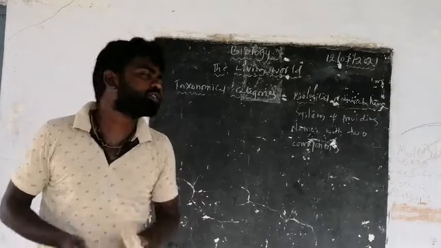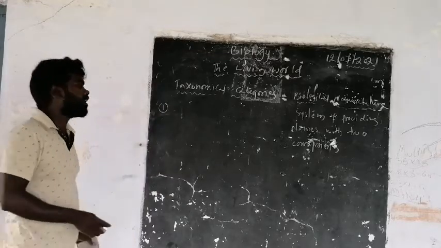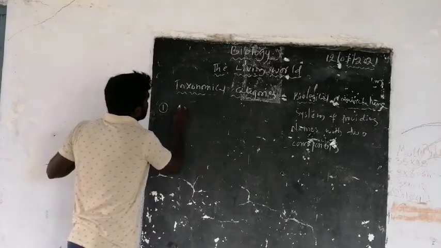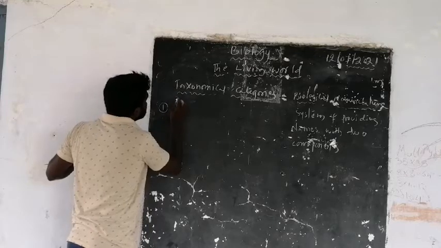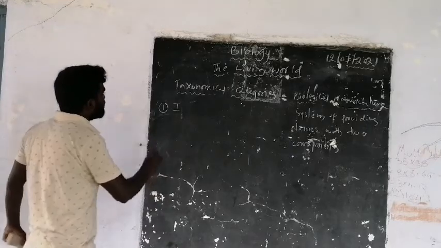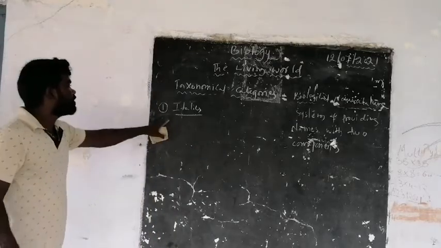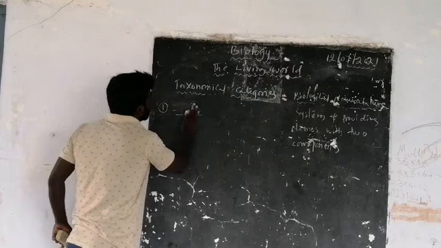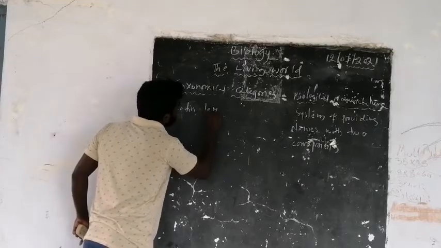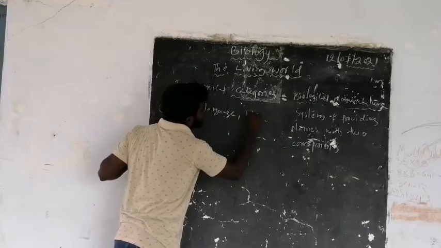There are 4 rules of biological nomenclature. The first rule: the biological names, the scientific names, are taken from the Latin language, and they are written or printed in italics.